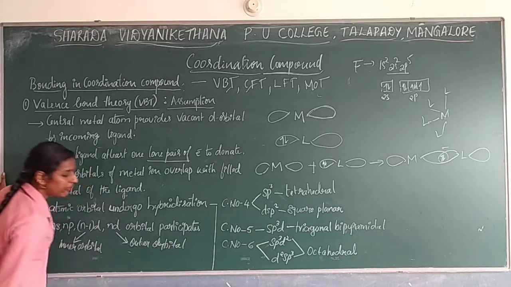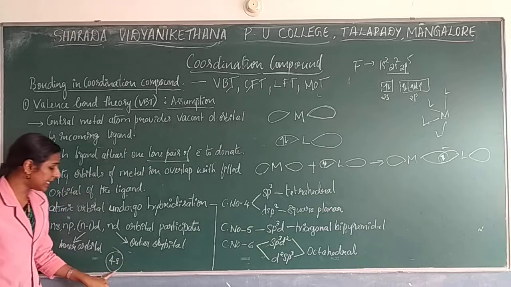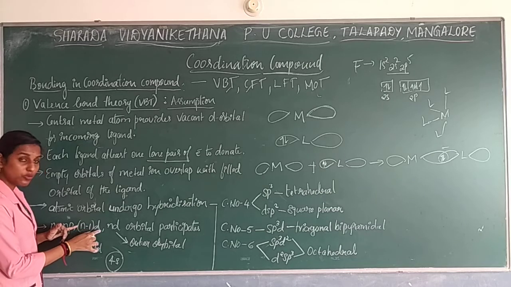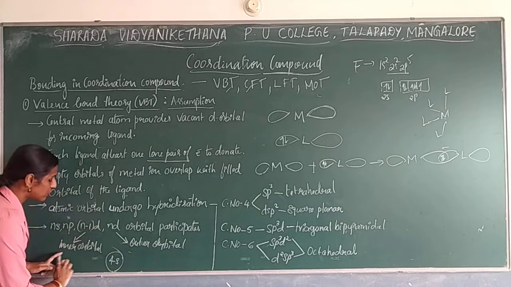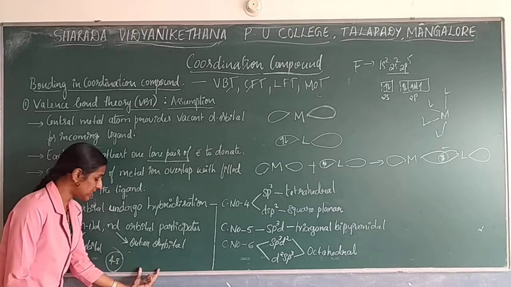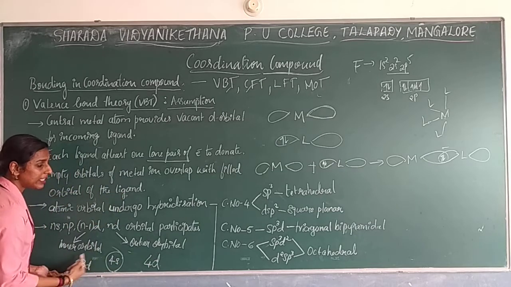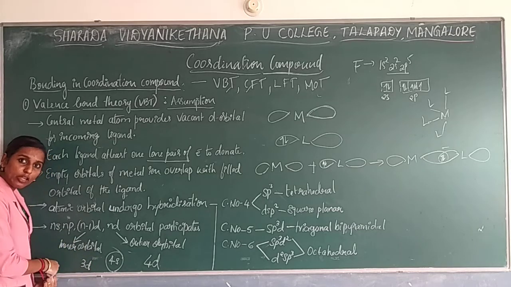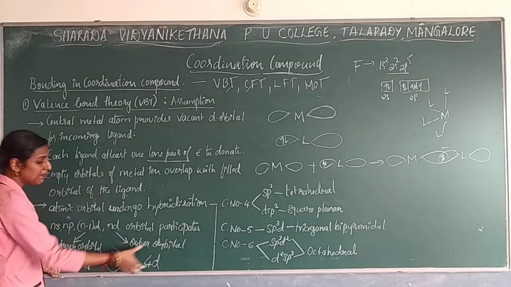Now consider you have the 4s shell. What is the inner orbital of 4s? Go with the formula: the inner orbital formula is (n minus 1)d. So n is 4, 4 minus 1 is 3, so 3d. The inner orbital of 4s is 3d. What is the outer orbital of 4s? That is nd, so 4d. So whenever it participates in bonding, it can involve either the inner orbital or the outer orbital for bonding.